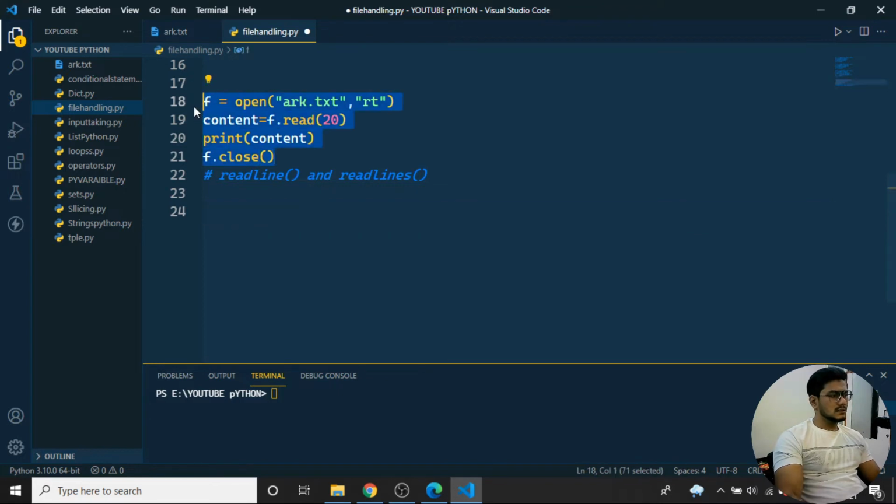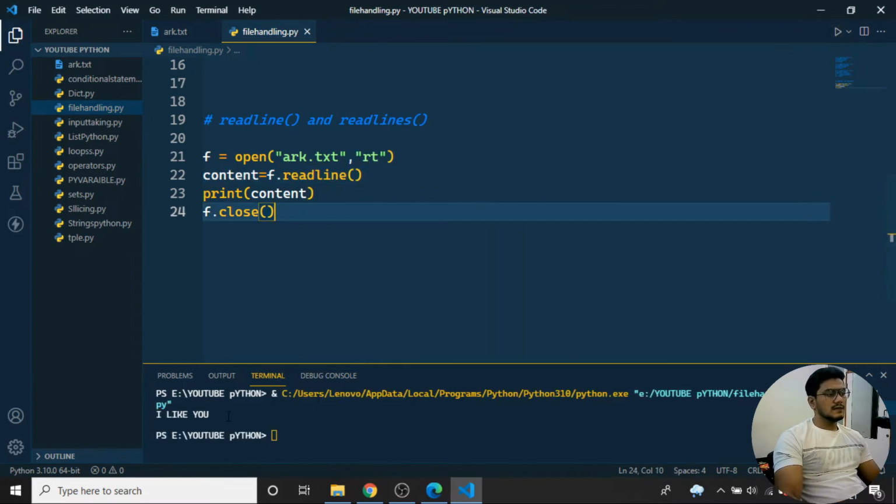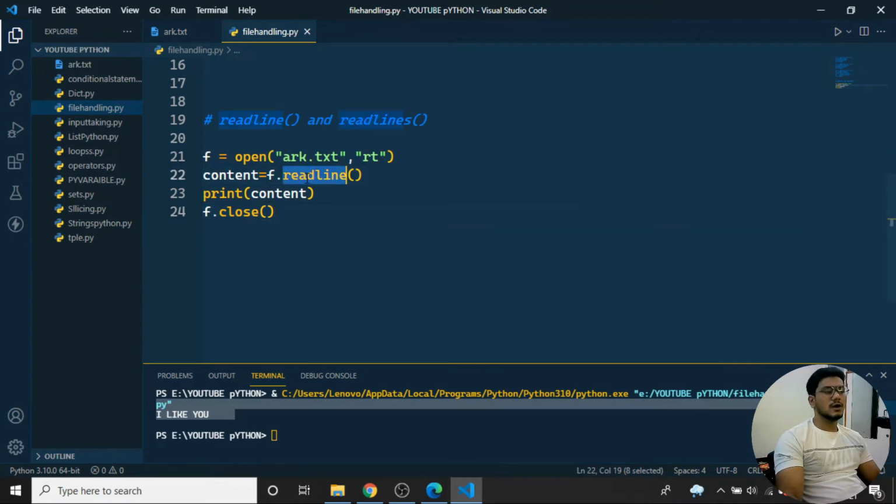I'll copy here down. Here I'll write f dot readline. I'm just using f dot readline. When I'm using f dot readline, you can see only one line is getting printed. That is the use of readline. If I want to get one particular line from the file, I can apply the readline function over here. That is what readline does.